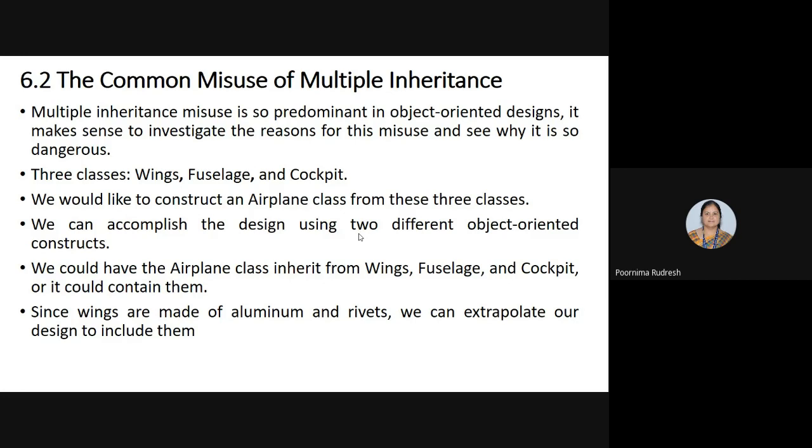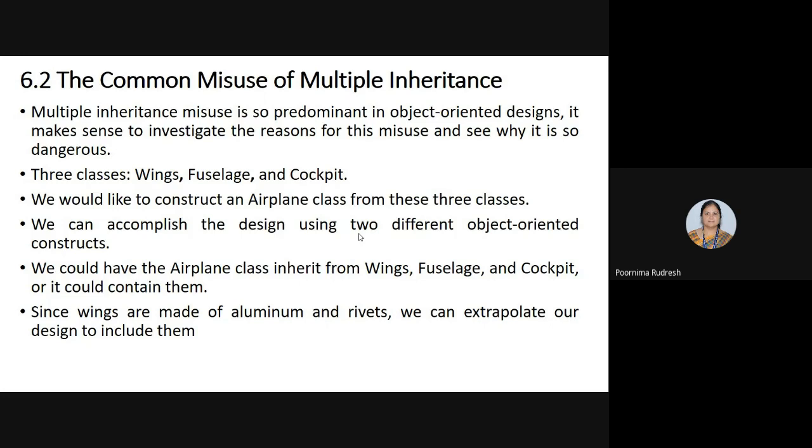Here we can accomplish this using two different object-oriented constructs. The airplane class will either inherit the properties from the wings, fuselage, and cockpit, or the airplane class contains all these classes. So the airplane may consist of the wings, fuselage, and cockpit, or it can inherit the properties from those three classes.